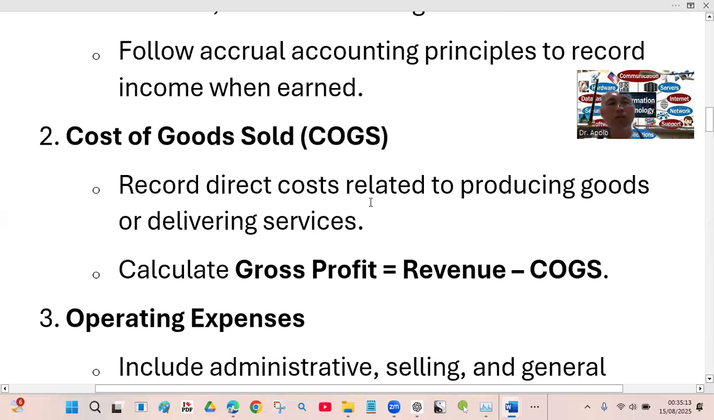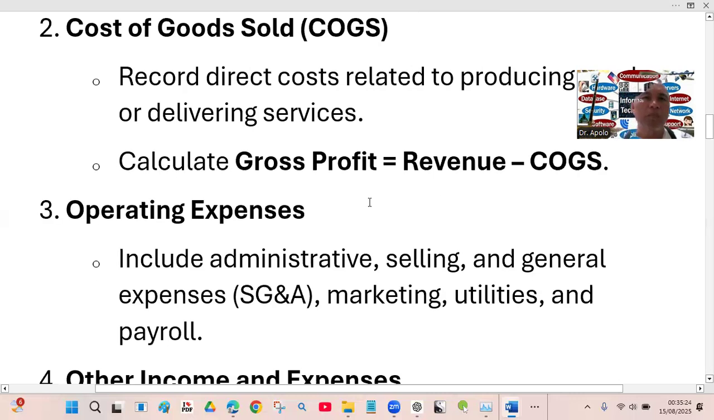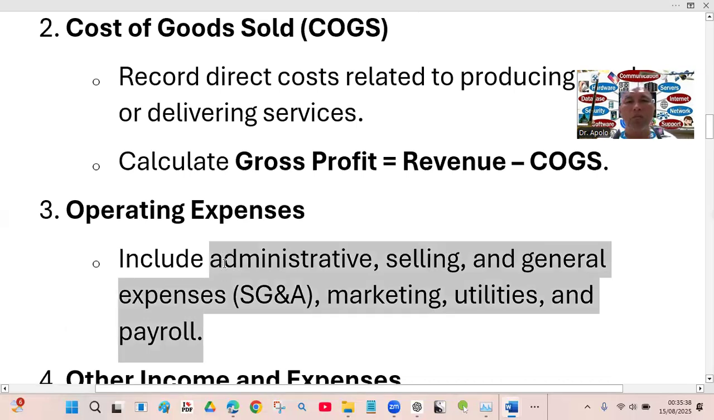So the difference, if it is positive, you have a positive profit. If negative, then you have losses, no? Gain if you have a positive. Then another point is operating expenses, which include admin, selling, and general expenses, marketing, utilities, and payroll. So all these are important inputs to produce the output.